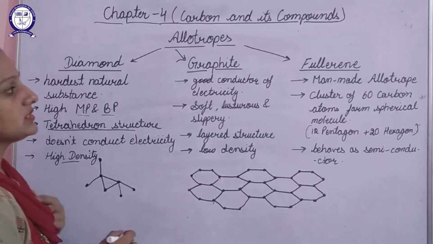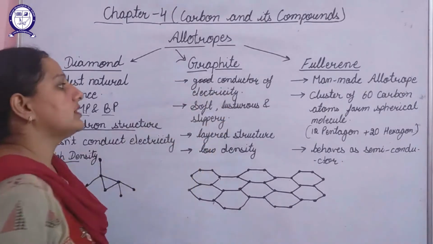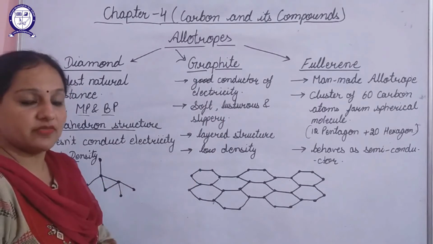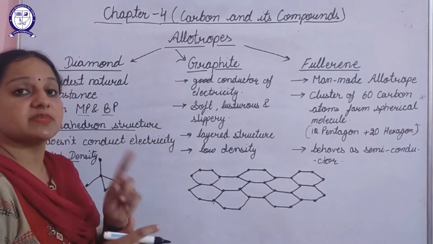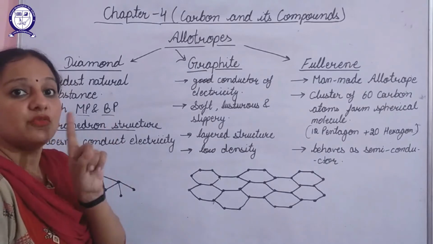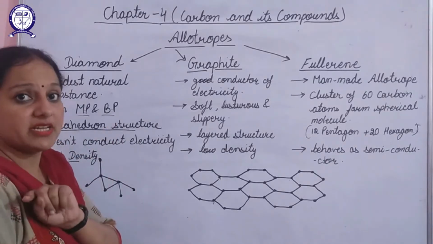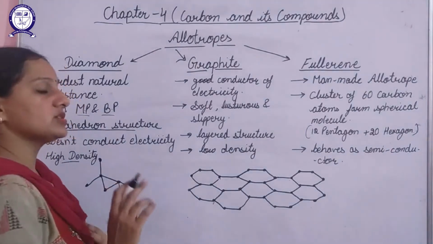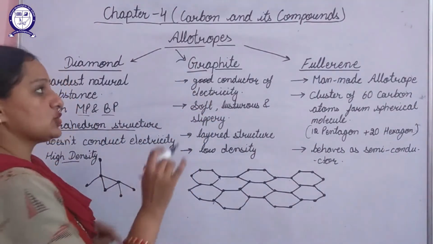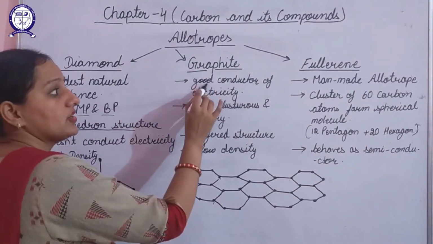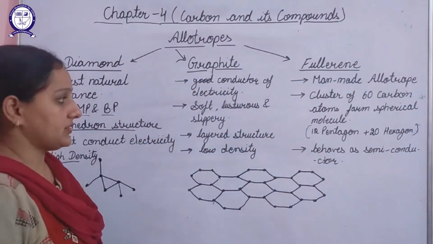If we talk about graphite, graphite is a good conductor of electricity because in graphite one carbon atom is connected to 3 other carbon atoms. That means it will still have 1 valence electron, 1 free electron it will still have. So because of that 1 free electron it can conduct electricity. So graphite is a good conductor of electricity.